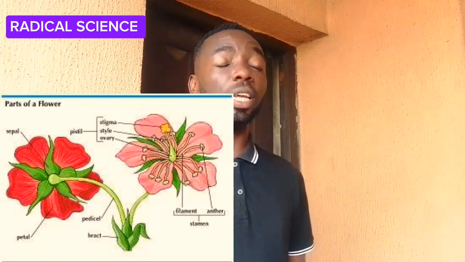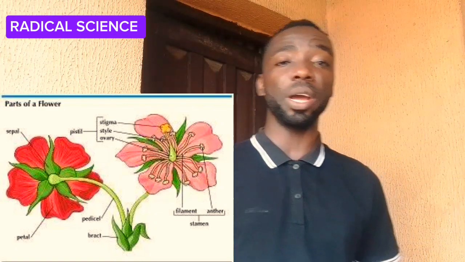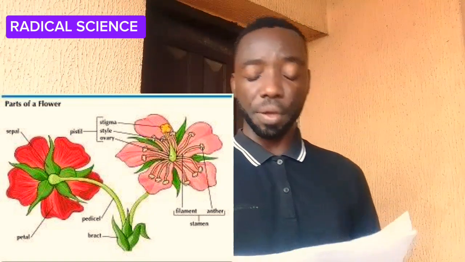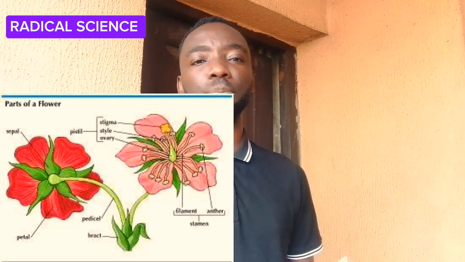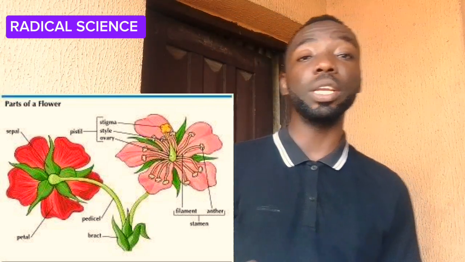Okay, now the last one, which is a flamboyant flower. There is not much you will be asked in this particular specimen. All you should know about this specimen is their pollination.